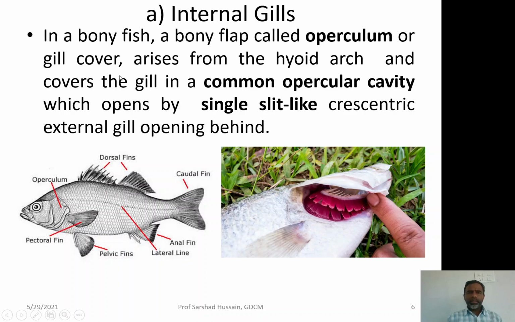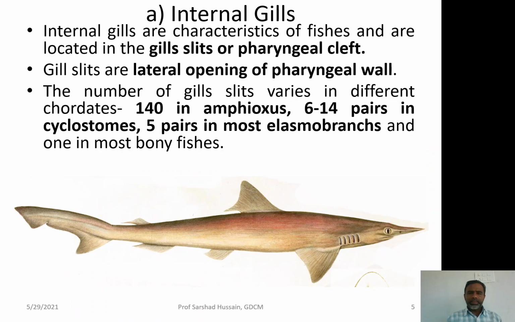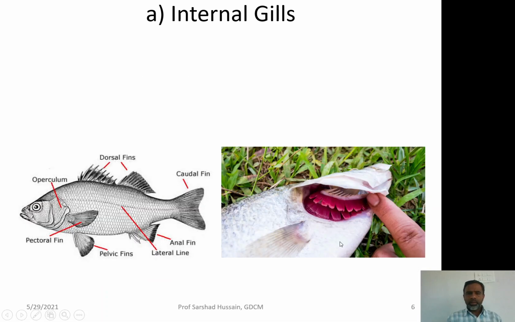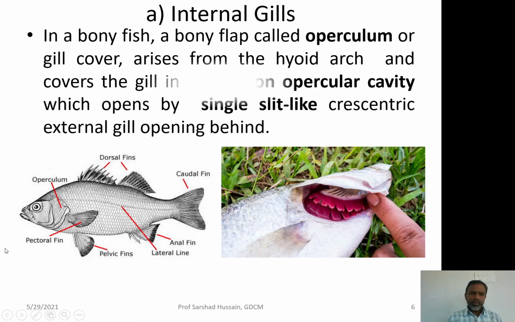Now, if you look at the bony fishes, the gills are covered over by a flap called the operculum. Previously we have seen that each gill slit was opening outside, visible from outside, and you can count them, but here the operculum is present on the gills, thereby leaving only one slit.